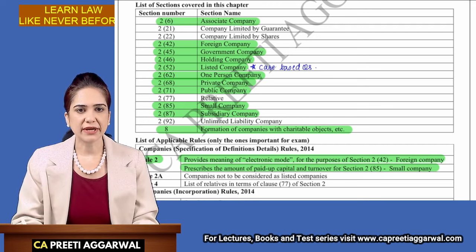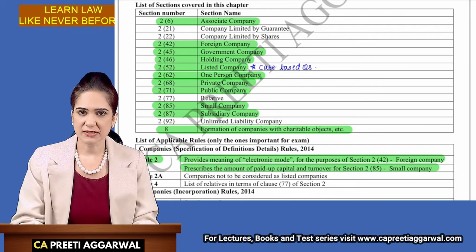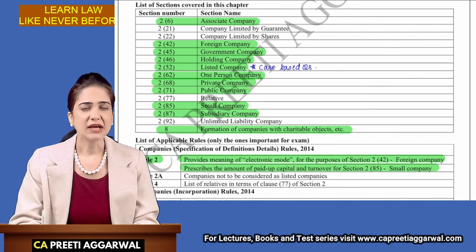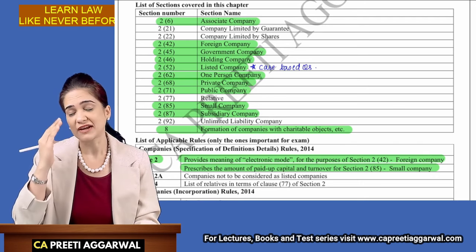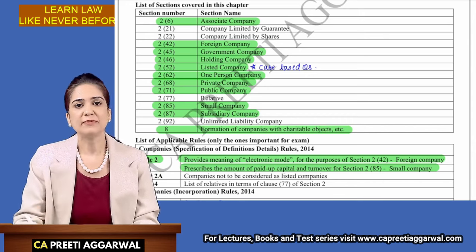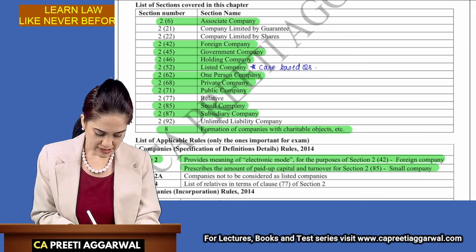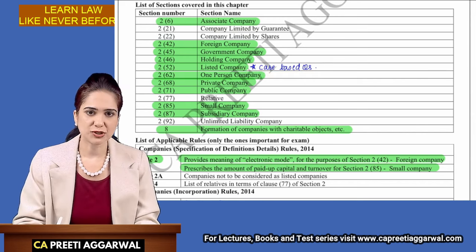So we have associate company, foreign company, government, holding company, listed company. This can also be asked as a case-based question. The reason I have highlighted this is it has not been very frequently asked in the past. So there are high chances that a new type of question may be framed for your attempt. So listed company, I have highlighted, it is expected as a case-based question.